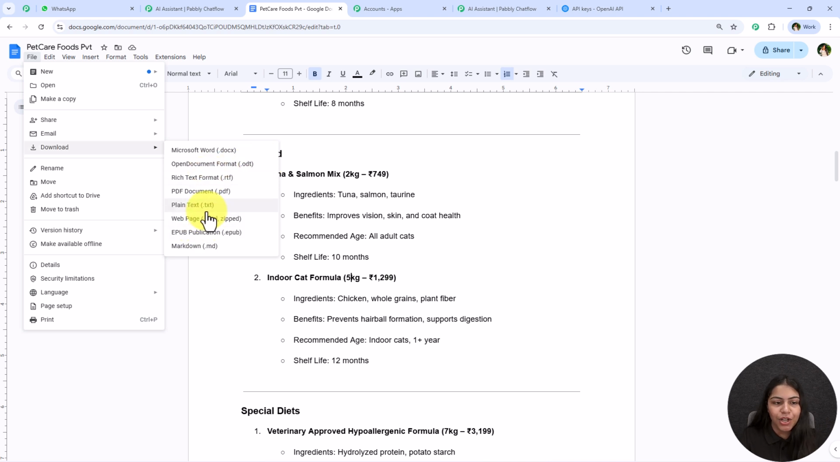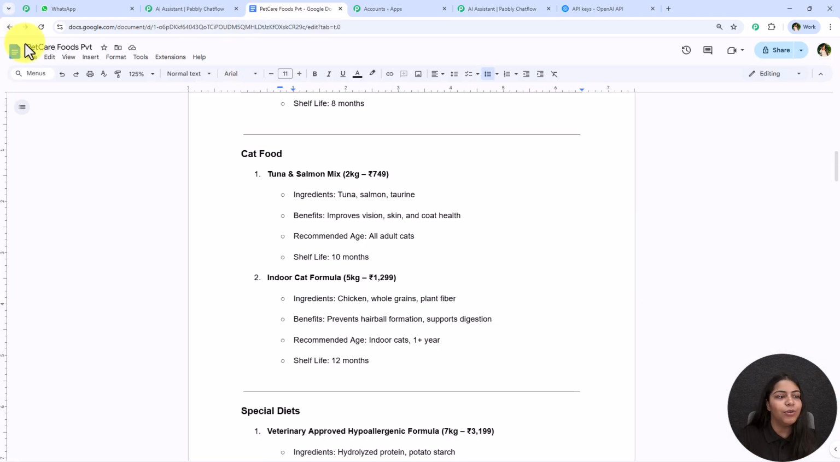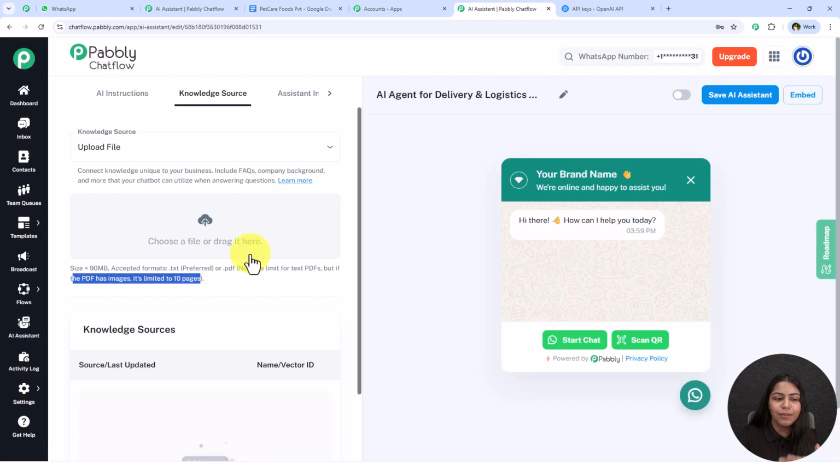And how are we going to download this knowledge source? Over here you have to go towards this download, and you can download this in TXT or PDF format. We accept both the formats. Alright, so over here I'm just going to let you know that we prefer TXT formats, not PDF much, because PDF has no text limits for text PDF, but if the PDF has images, it limits to 10 pages. So I'll suggest you go for TXT format. It is really easy. You can download it directly from here only. Alright, if you wish, you can definitely use the PDF format too.